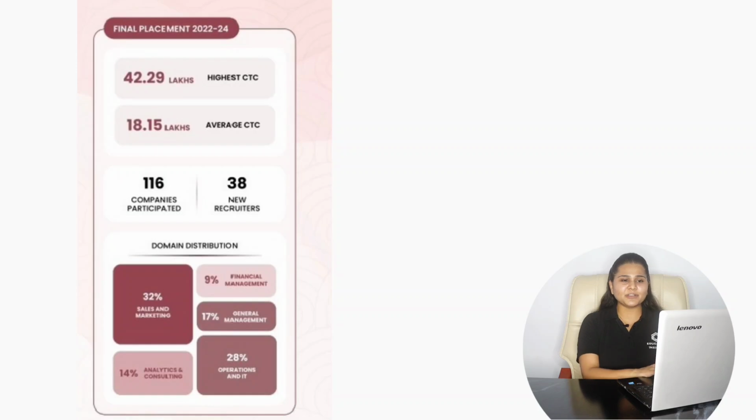By domain, 32% of placements were from sales and marketing, 9% from financial management, 17% from general management, 14% from analytics and consulting, and 28% from operations and audit. So this is about the placements for the batch of 2022-2024.